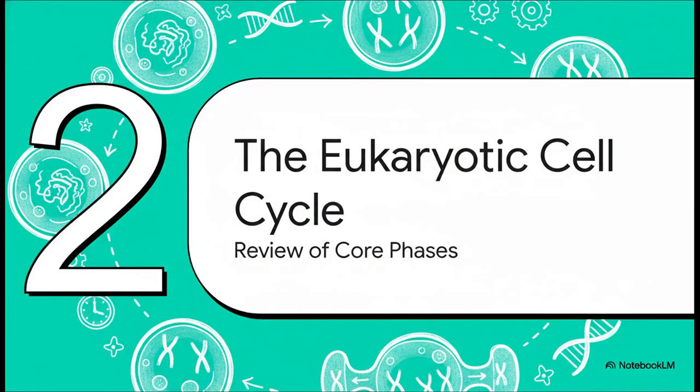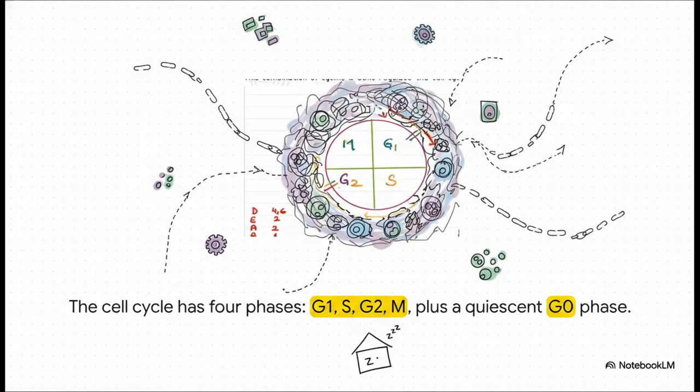To truly understand the pathology, we first need a solid foundation in the normal physiology. So, let's conduct a brief review of the core phases that constitute the eukaryotic cell cycle. As this diagram illustrates, the cell cycle is a highly ordered sequence of events. It's composed of four main phases: G1, S, G2, and M. A cell can also enter a non-dividing, quiescent state known as G0. However, once a cell commits to division, it proceeds sequentially through these phases, culminating in mitosis.